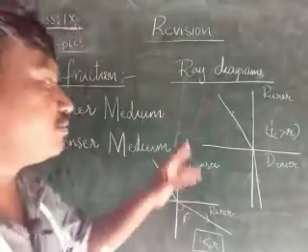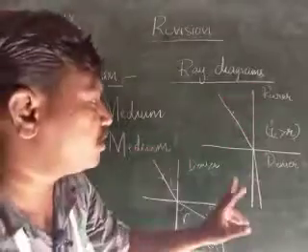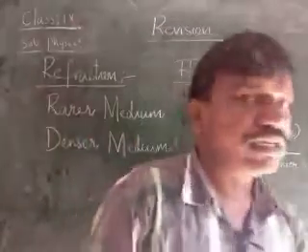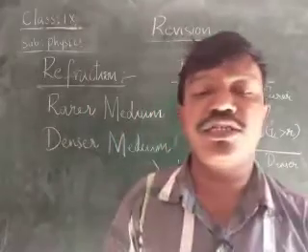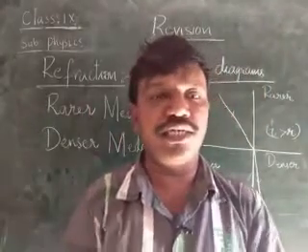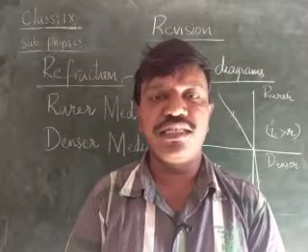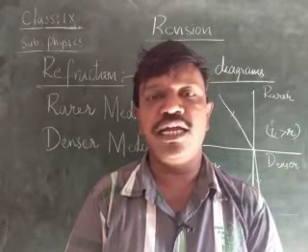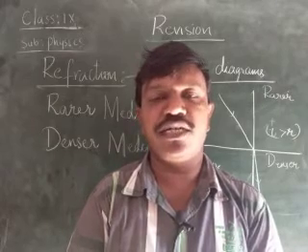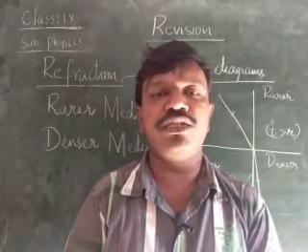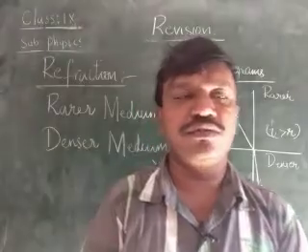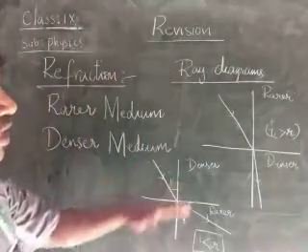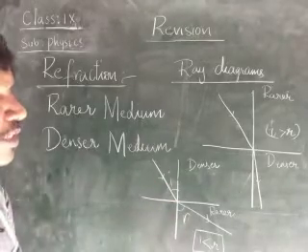Here this is the normal and the interface. What do you mean by the interface? The surface at which the two media meet together is called the interface, children. Here we learned about the rarer, denser, and the ray diagrams are also completed.